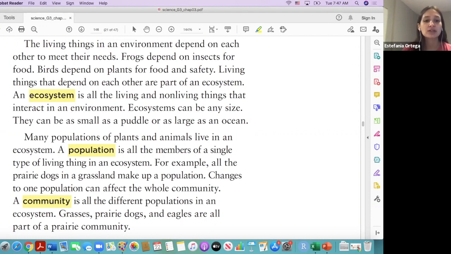Many populations of plants and animals live in an ecosystem. A population is all the members of a single type of living thing in an ecosystem. For example, all the prairie dogs in a grassland make up a population. Changes to one population can affect the whole community. A community is all the different populations in an ecosystem. Grasses, prairie dogs, and eagles are all part of a prairie community.